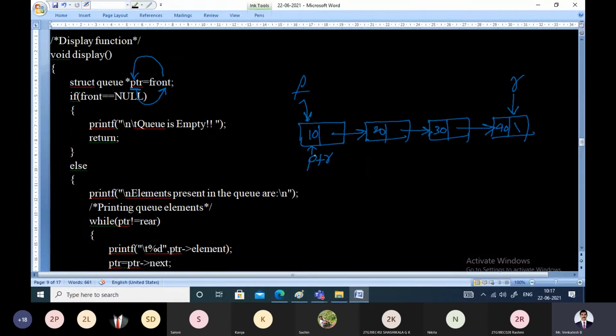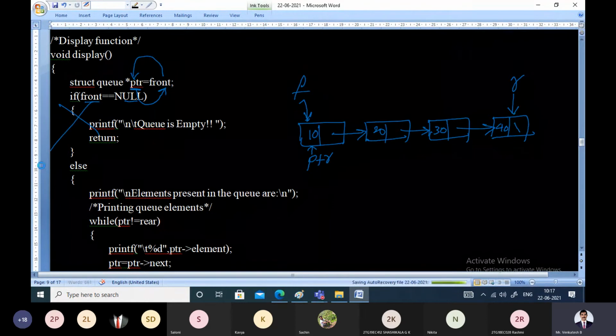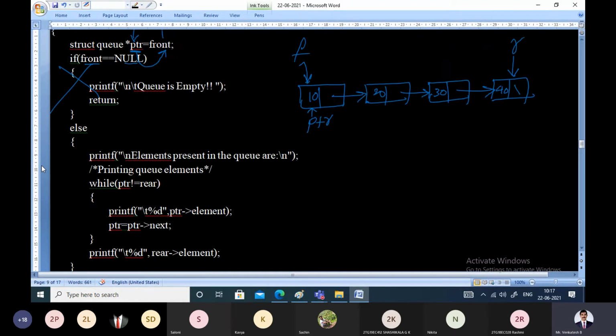Before you display, you have to check whether queue is empty, because if queue is empty, we cannot display the elements. So when queue is empty, front is equal to null, but that is not in our case. Front will be null whenever queue is empty. That means we'll go to the else part. In the else part, elements will be displayed successfully. We'll simply give a message saying that elements of the queue are.